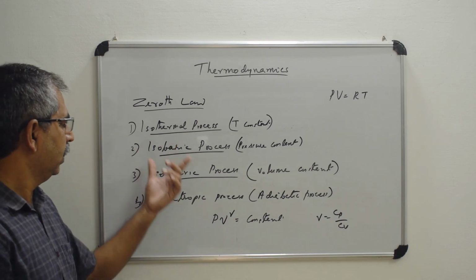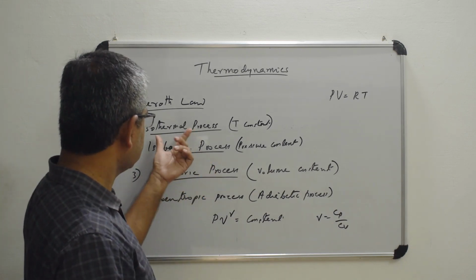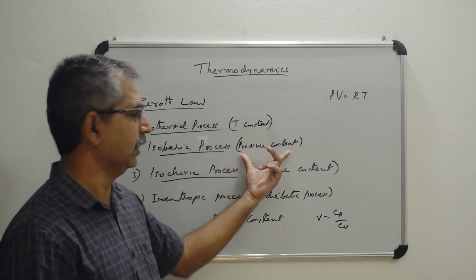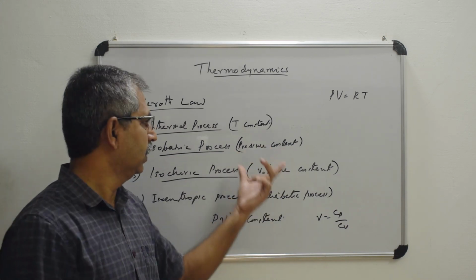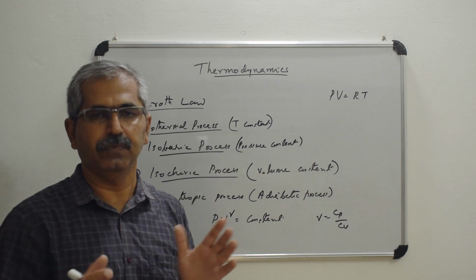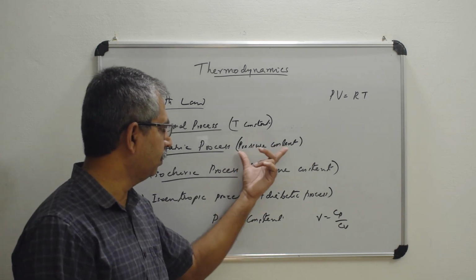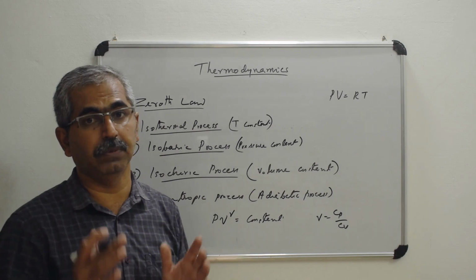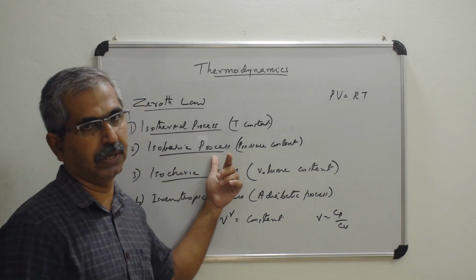Okay. Now, you can see that, say in isobaric process, the pressure is a constant. That means the system has to expand. If you are heating that one, in order to keep the pressure as a constant, it has to expand. That means external work will be done in the case of an isobaric process.